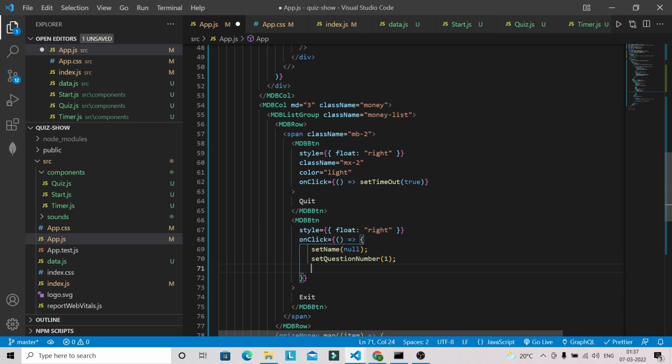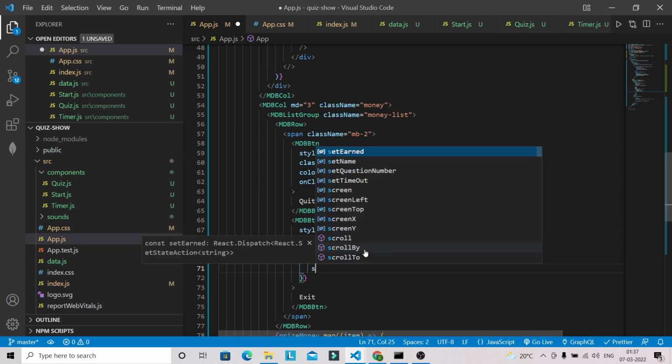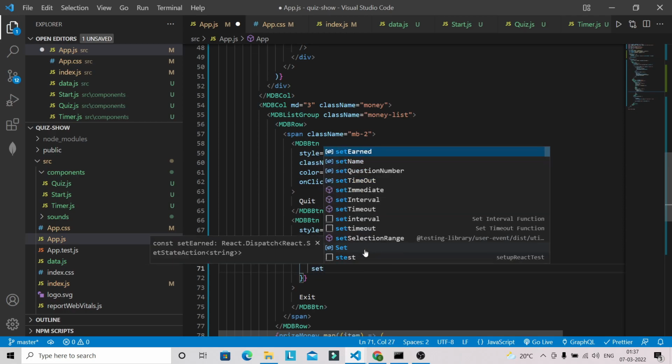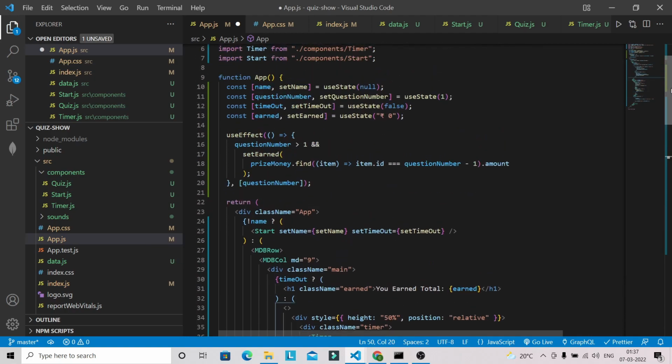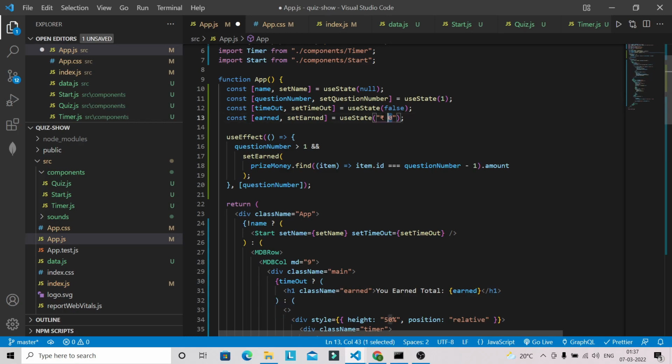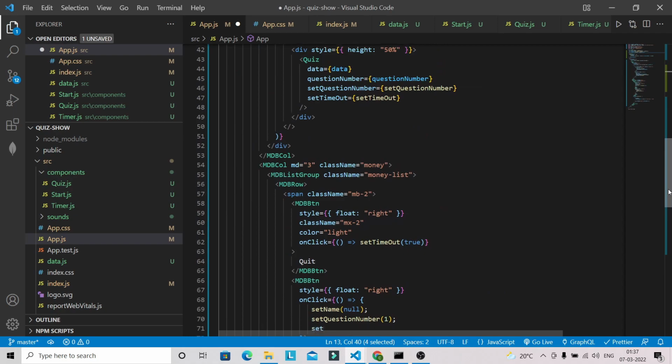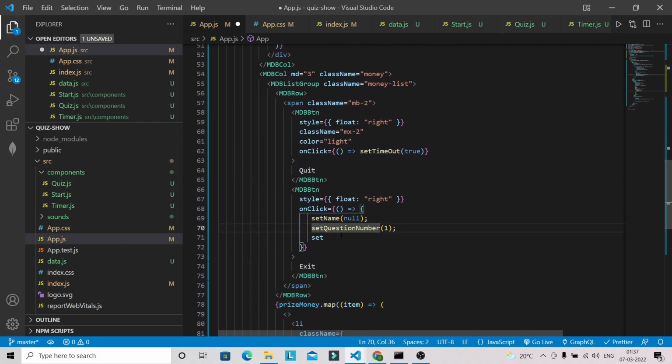So that's why I need to reset this question number to 1, and I have to also set the earn to 0. So let's copy this one and let's use here setEarn. So this will also get reset.